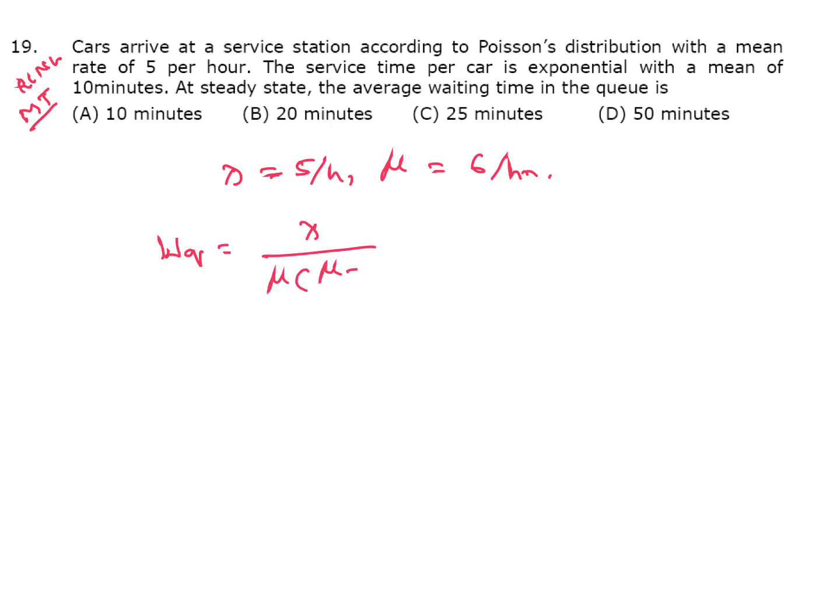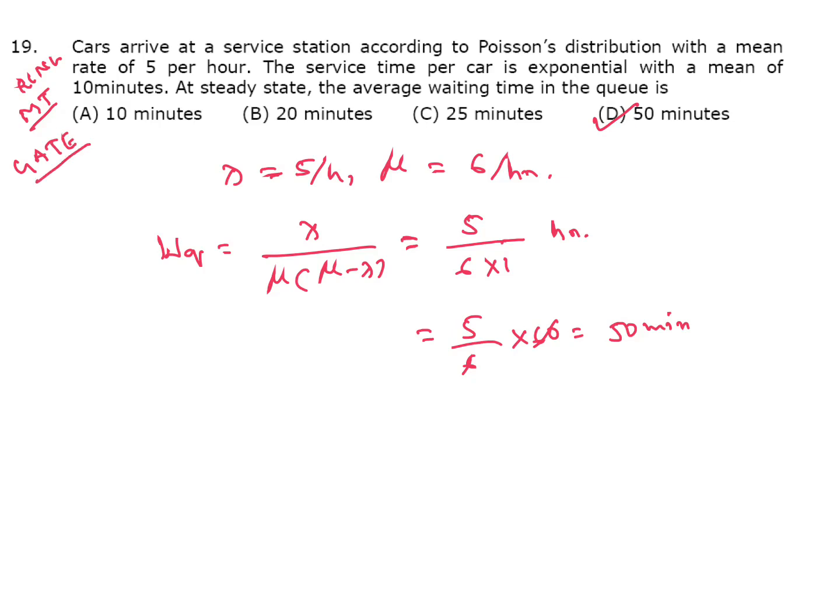We'll get 5 by 6 into 1. This is in hours. But options are in minutes, so multiply by 60, 50 minutes. D is the answer. This is also a GATE question. Same question asked in Vizag Steel MT.